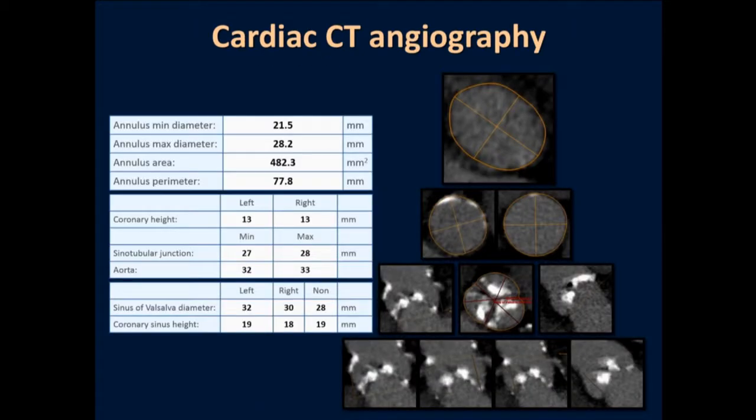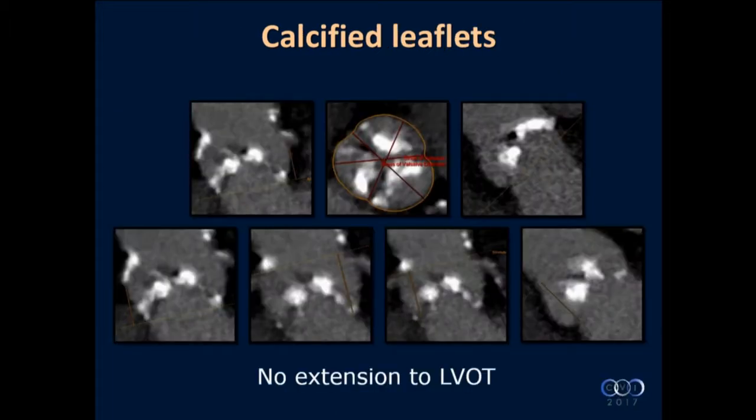This is the CT angiogram. The annulus area was 482, and the perimeter is 77. Severely calcified leaflet, as you see in the bottom panel of the pictures. I would like you to pay attention to the coronary heights. Both were 13 millimeters, both sides, as well as the sinus diameters and sinus heights, all within range. There is no extension to the LVOT. That's one of the things we also look for to determine the type of valve we're going to be using.